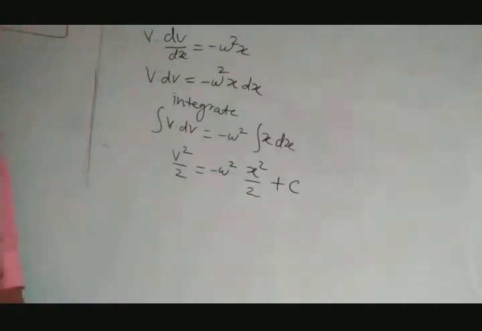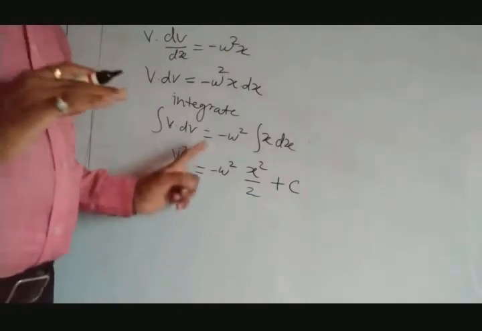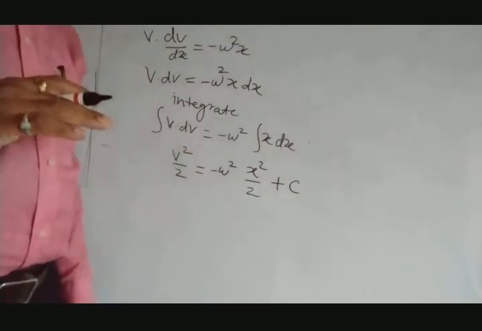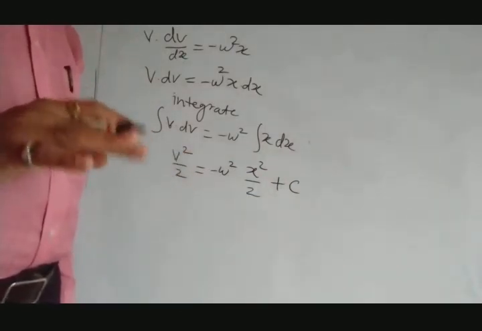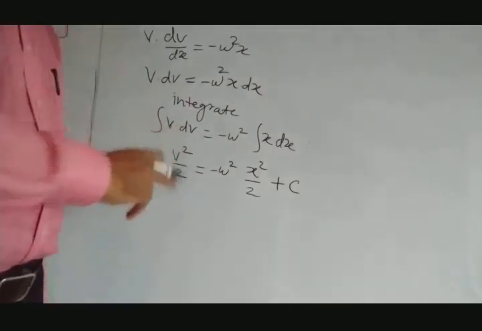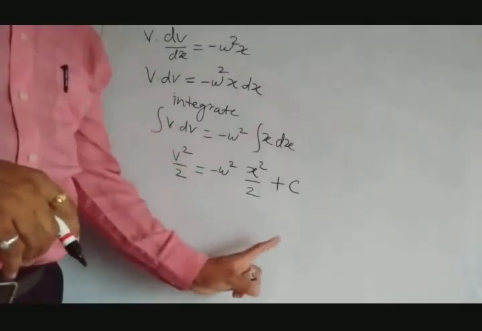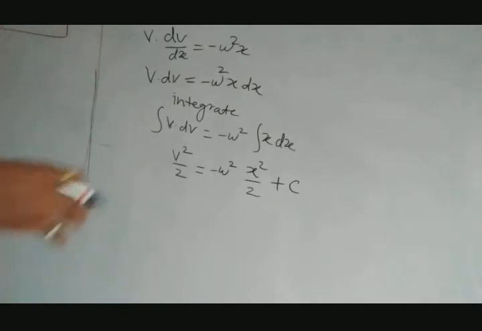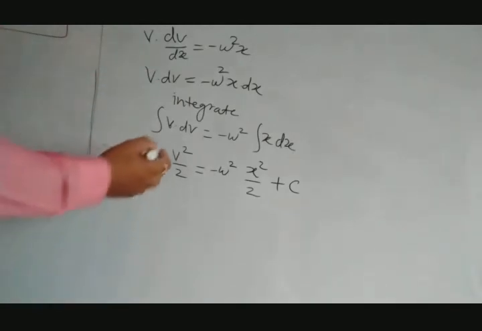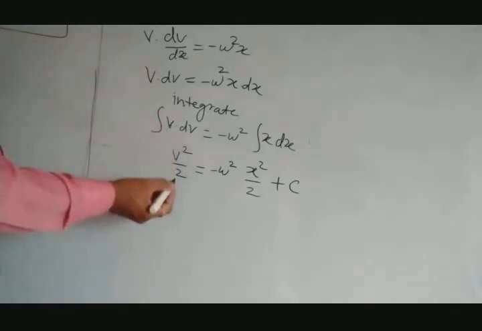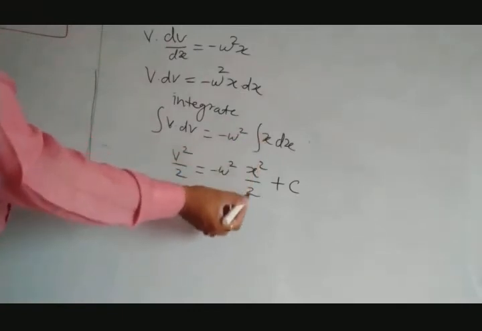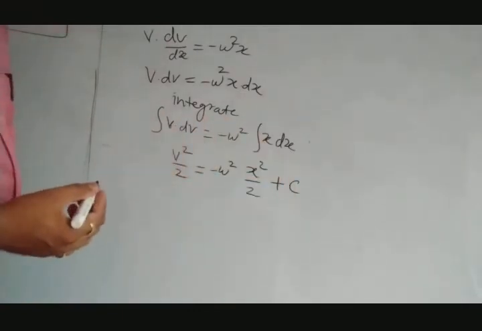Those students who don't have mathematics, don't worry. These are some formulas in mathematics. Those of your friends who have mathematics, you can just ask them. They will explain these formulas to you. Formulas for derivatives. Okay, if you don't get it, then you can ask me later. So v's integration is v square by 2, x's integration is x square by 2 plus c. So this is the final equation.